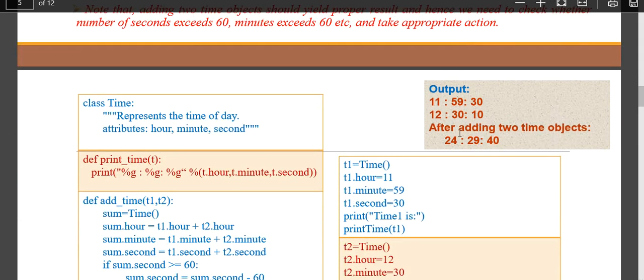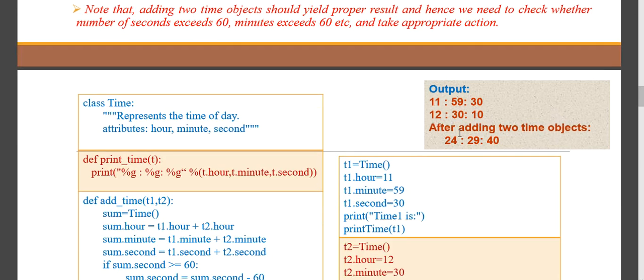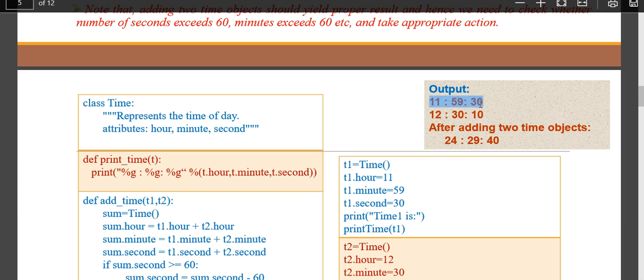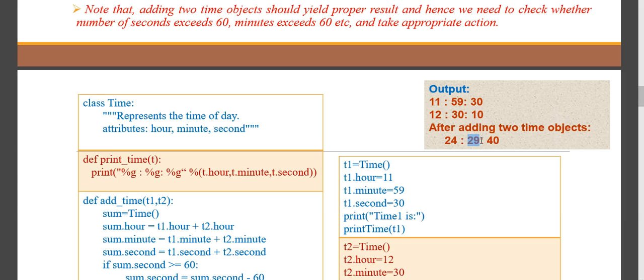If you can see this example, is it so easy for you to add the two times and just keep it? It's not possible. So if you can see here, this is time 1 and this is time 2. When you perform the addition, the hours will be 24 and the minutes will be 89. We do not have any concept of 89. Our minutes are restricted to 60.